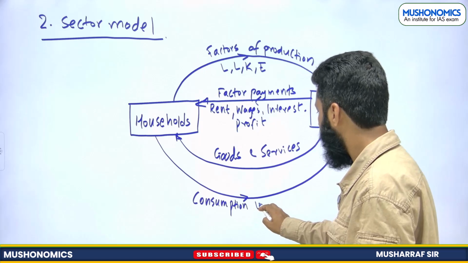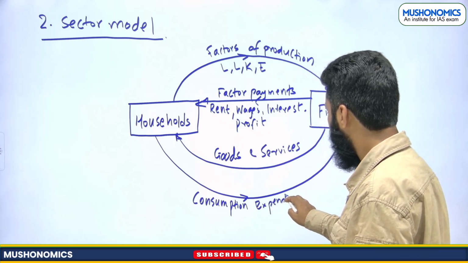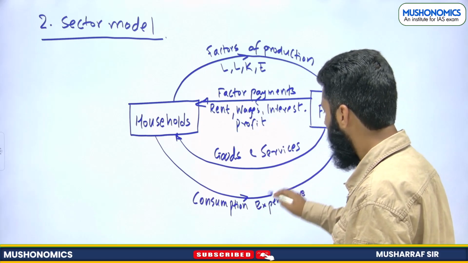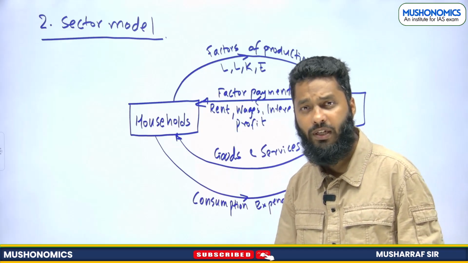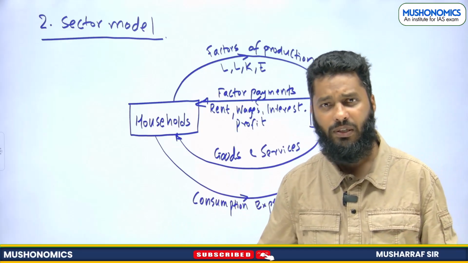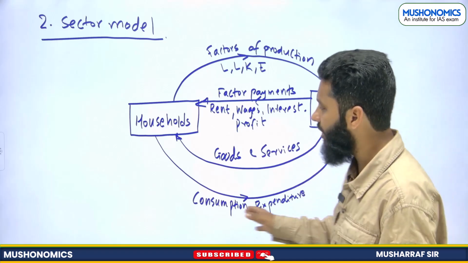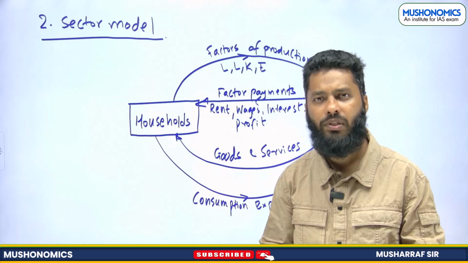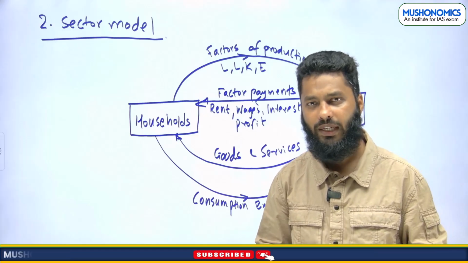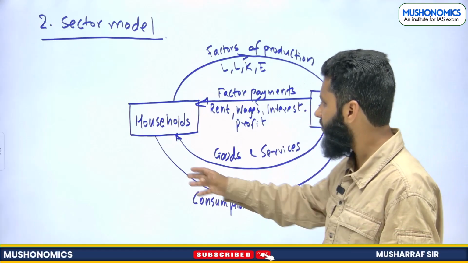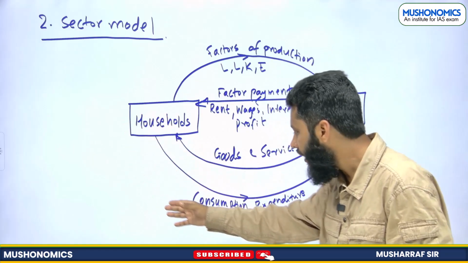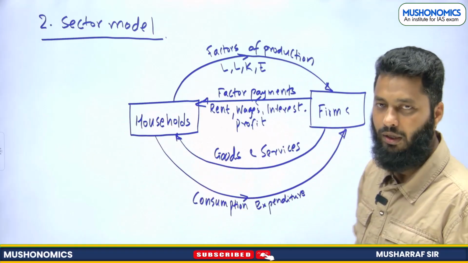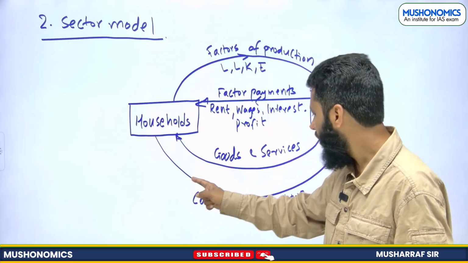Later I will define this term as private final consumption expenditure, but as of now we are keeping it simple: consumption expenditure. They will be consuming goods and services. We have already seen what consumption is, the goods and services which you use for your satisfaction, right?